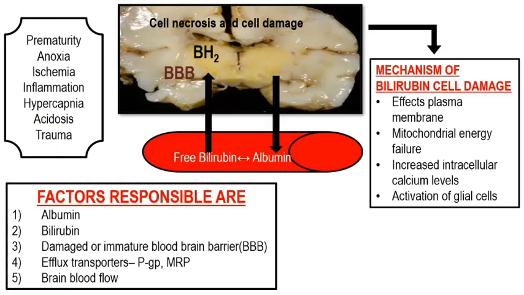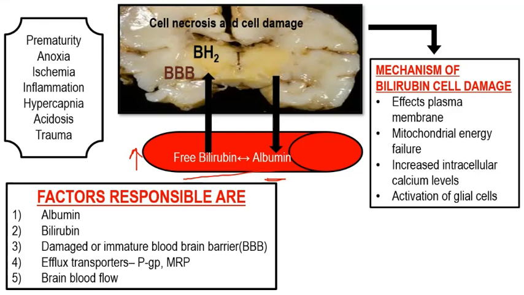So what is the mechanism that goes on inside the brain cell, and what are the factors which are highly responsible for the entry of bilirubin inside the brain cell? Let us discuss that. In this slide, as you know, unconjugated bilirubin is toxic to the body, and our body combines this unconjugated bilirubin to albumin so that it cannot enter into the cells and damage our cells. But later on, because of this hyperbilirubinemia, the equilibrium between bilirubin and albumin is disturbed.